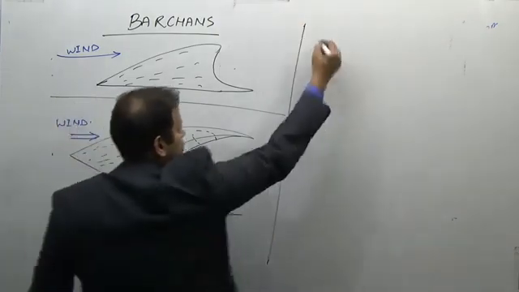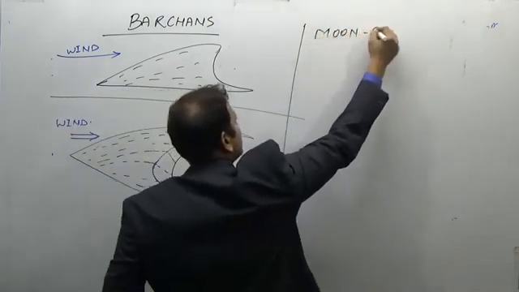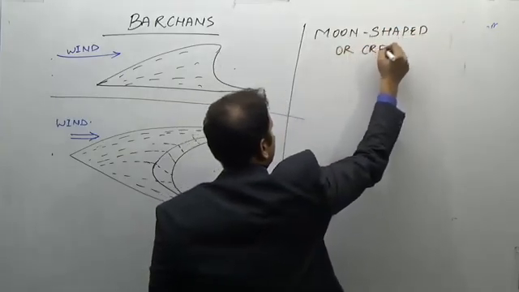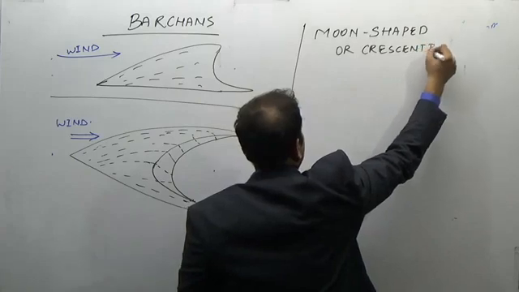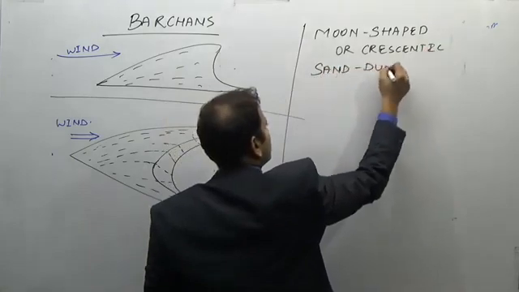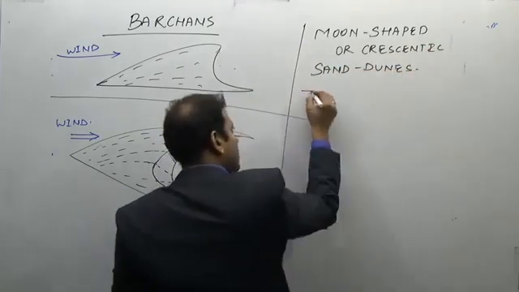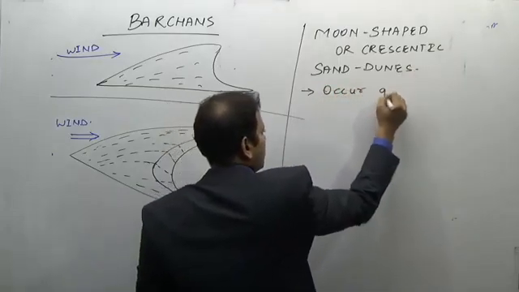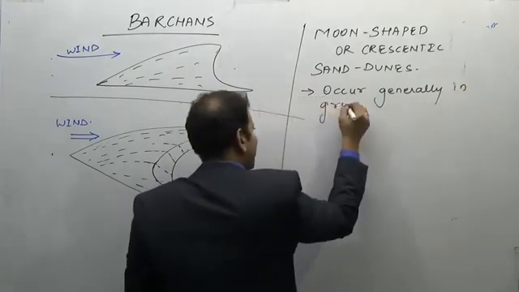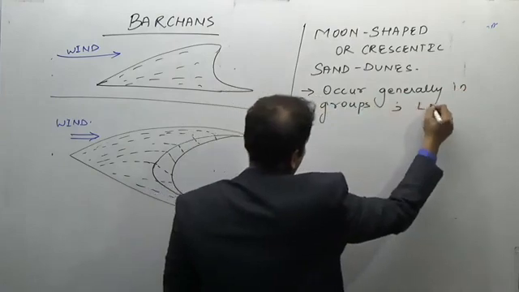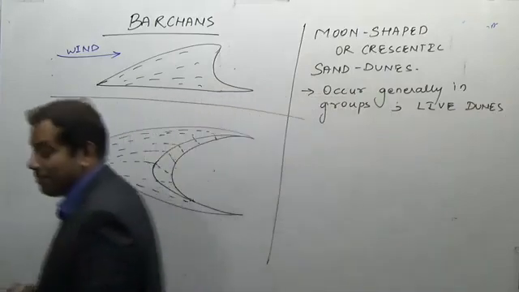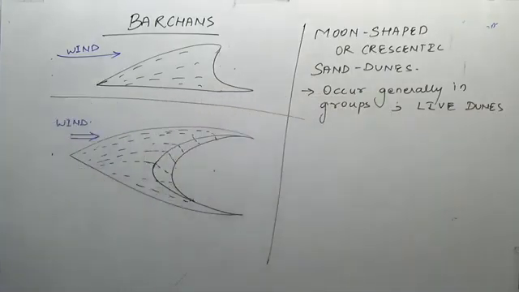What are these? Moon-shaped or crescentic sand dunes are known as barchans. They occur generally in groups. They are examples of live dunes, meaning they can cause desertification.